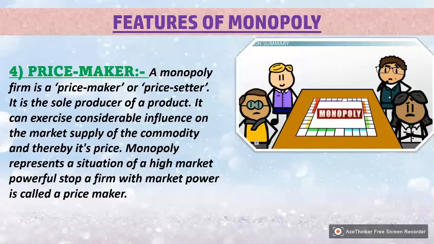Monopoly represents a situation of high market power. A firm with market power is called a price maker, making its own decision on the price of a commodity.